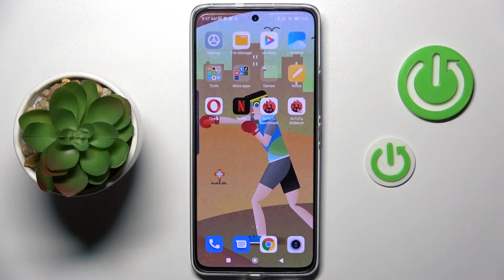Hi guys, in front of me is Xiaomi 12 Lite, and let me show you how to activate keyboard sounds.